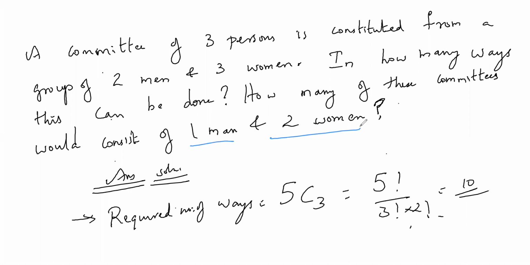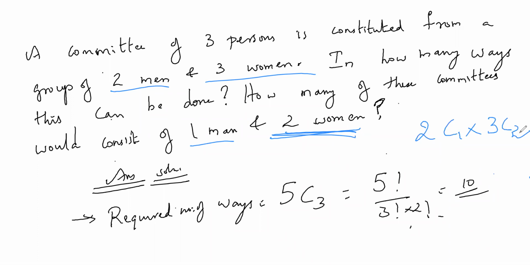Now, how many of these committees would consist of 1 man and 2 women? 1 man and 2 women. In 2 men, how many men are we choosing? 1, so 2C1. It can be any of the men because order doesn't matter here. Correct? Order is not important. Now, 2 women out of how many? 3. So 2C1 into 3C2.